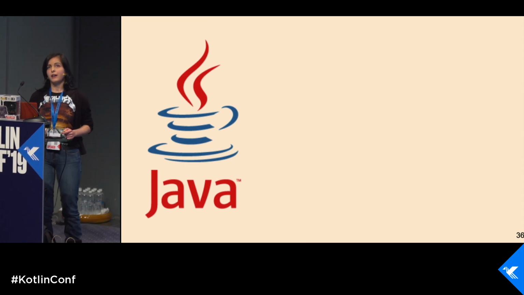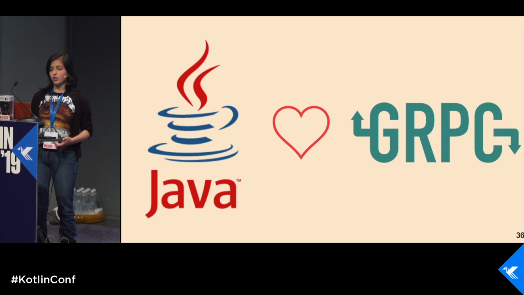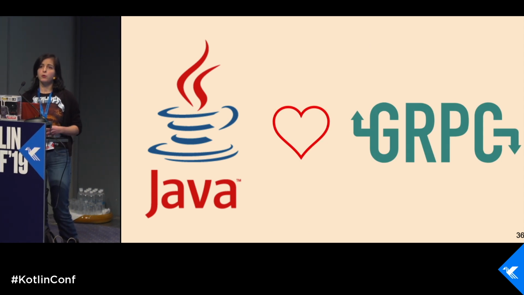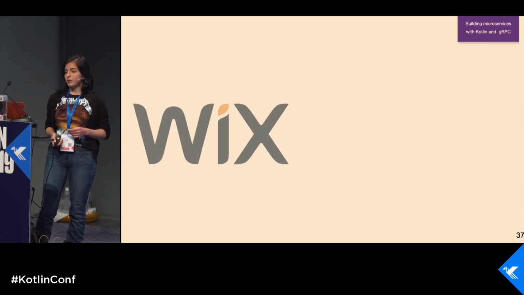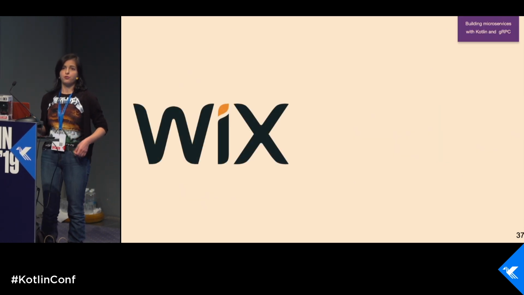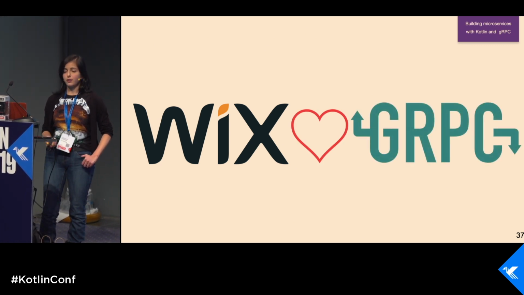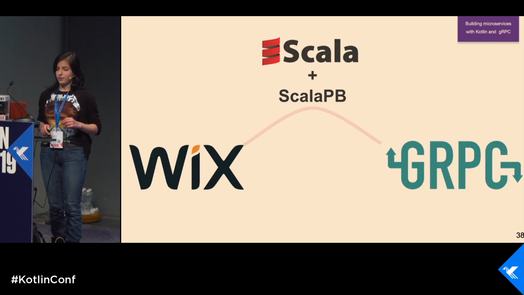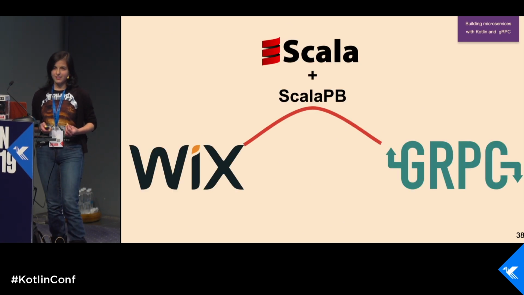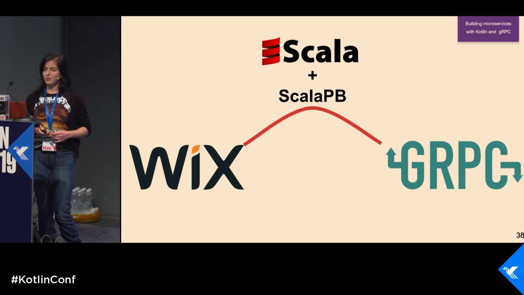In Java, we have an implementation for gRPC, and Java really likes gRPC. I know a lot of people who are using Java and gRPC and are happy with it. At Wix, we also decided that gRPC is cool enough, so we can try it. We tried gRPC and we like it. But there is a small problem at Wix: we have Scala. And so it's not a small problem, it's a big problem.